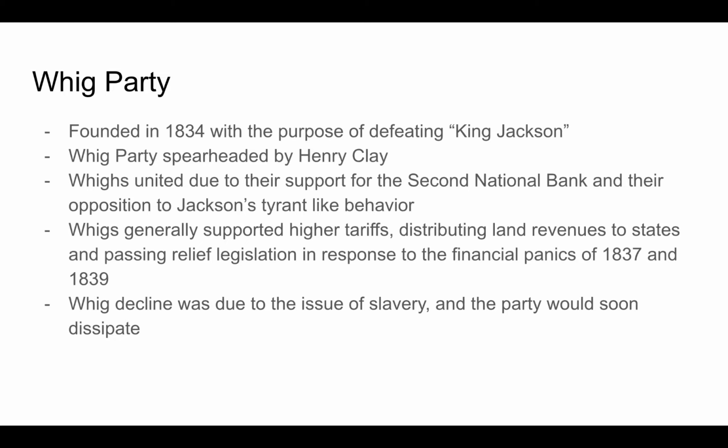The Whigs generally supported higher tariffs, distributing land revenues to states, and passing relief legislation in response to the financial panics of 1837 and 1839. And the eventual Whig decline was due to the issue of slavery, and the party would soon dissipate.